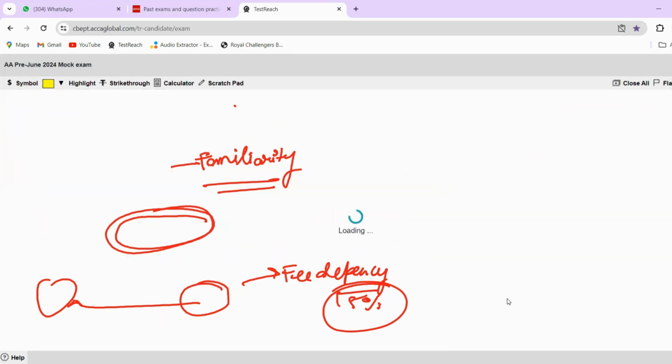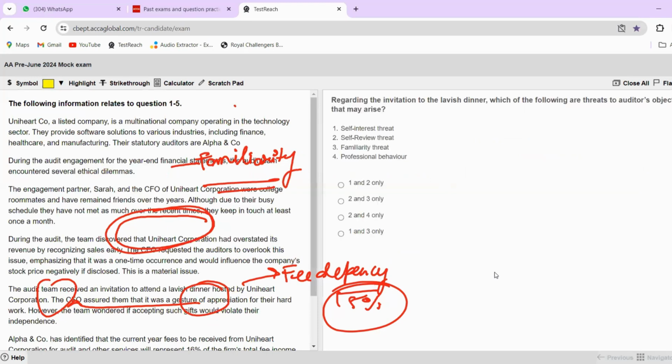Let's move to the next question. These are very, very easy and simple questions. I think the first question in your pre-June mock is very scoring, very, very simple. You just have to read the questions a little carefully, and I think you'll be good to go.